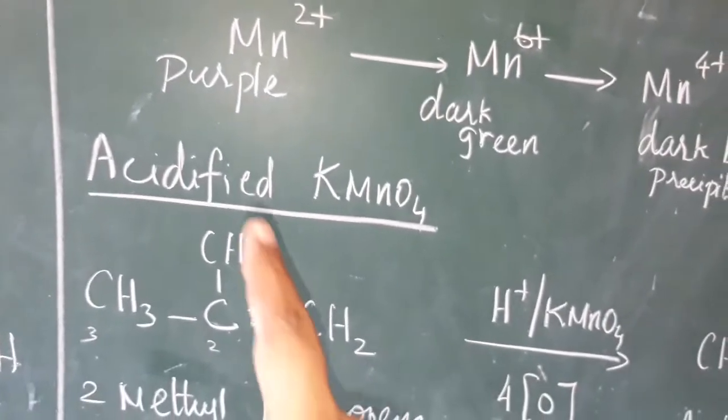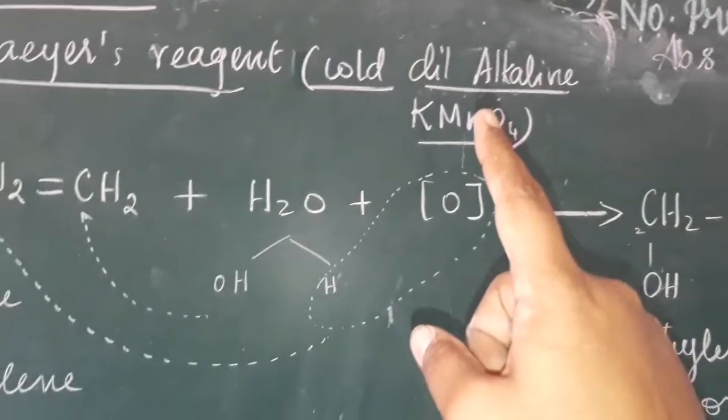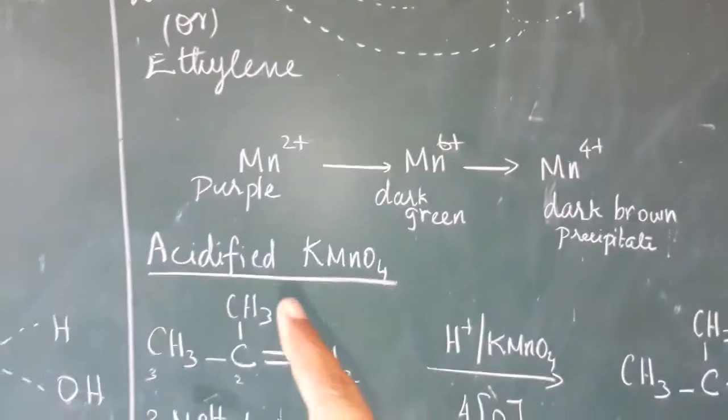Suppose the alkene is added with acidified KMnO4. First of all, we added cold dilute alkaline KMnO4. Now we are going to add acidified KMnO4.